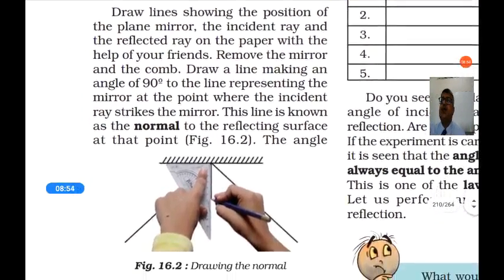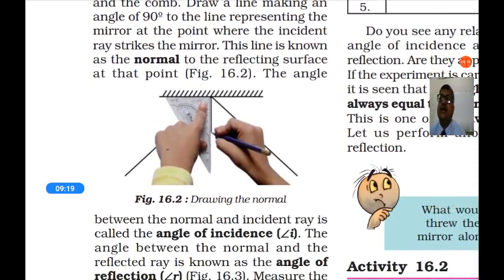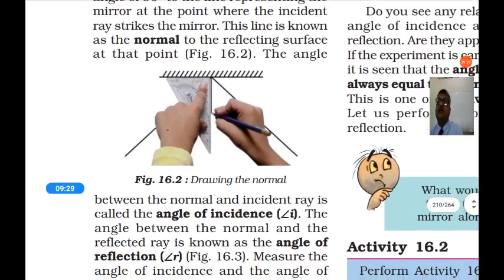Now, draw lines showing the position of the plane mirror, the incident ray and the reflected ray on the paper with the help of your friends. So draw the line along which the light is traveling, and draw the mirror also. Then remove the mirror and comb. Now draw a line making an angle of 90 degrees to the line representing the mirror at the point where the incident ray strikes the mirror. This line is known as the normal.